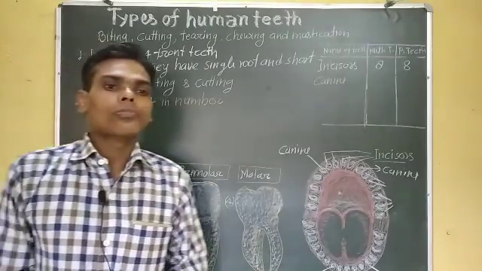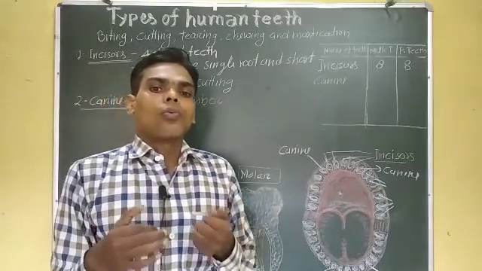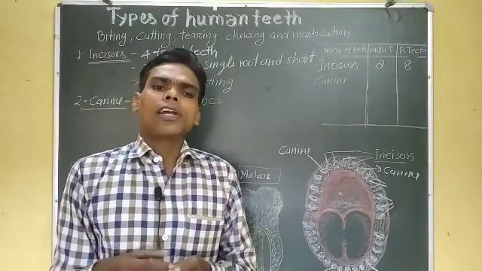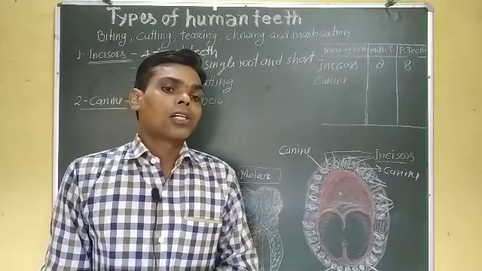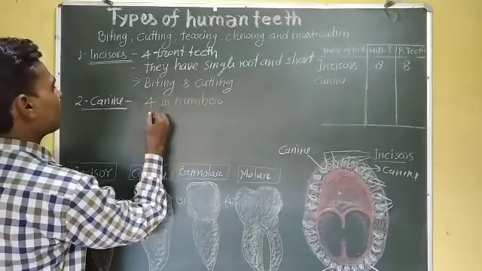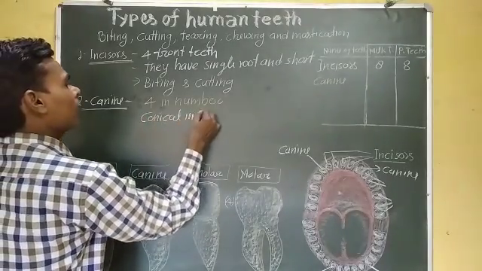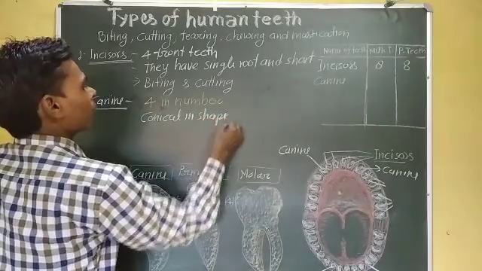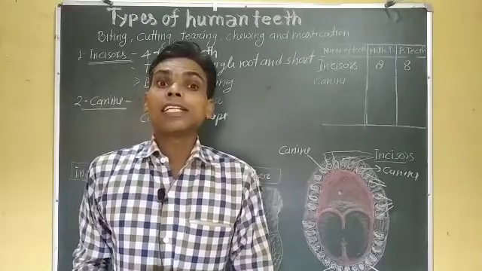Now, one on either side of the incisors in each upper and lower jaw, conical in shape. Canine is conical in shape, with a single root.